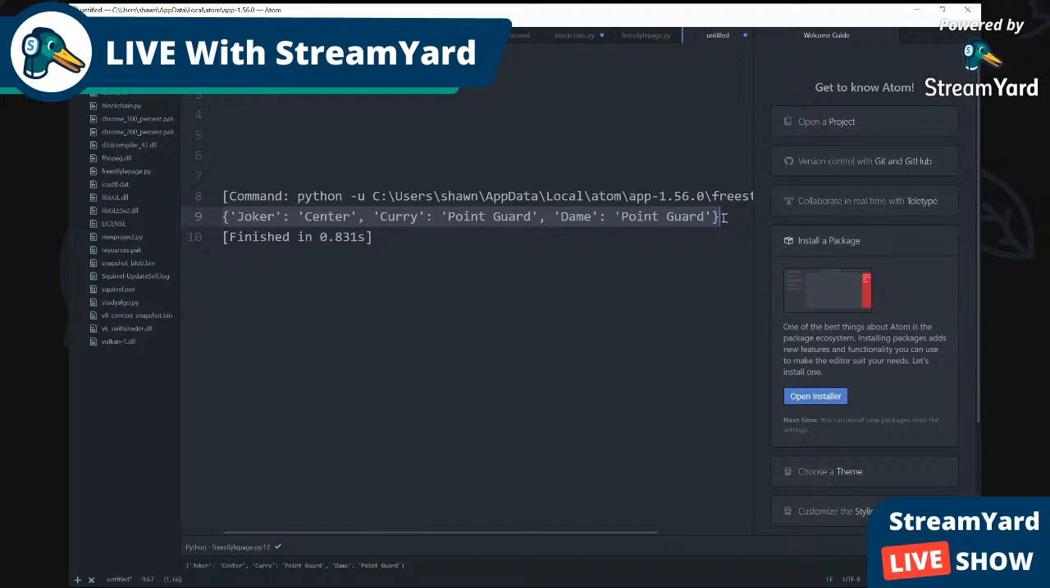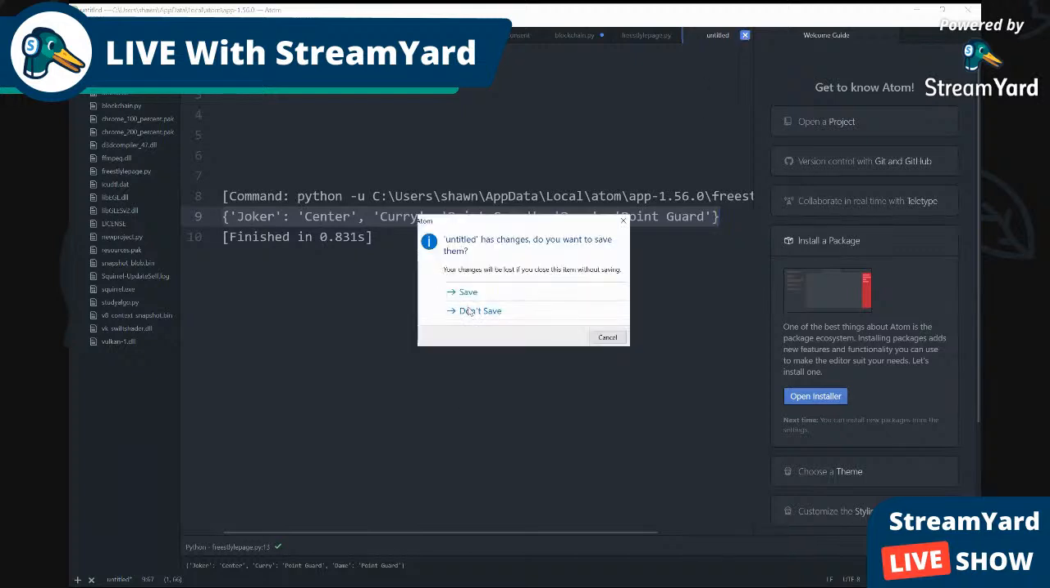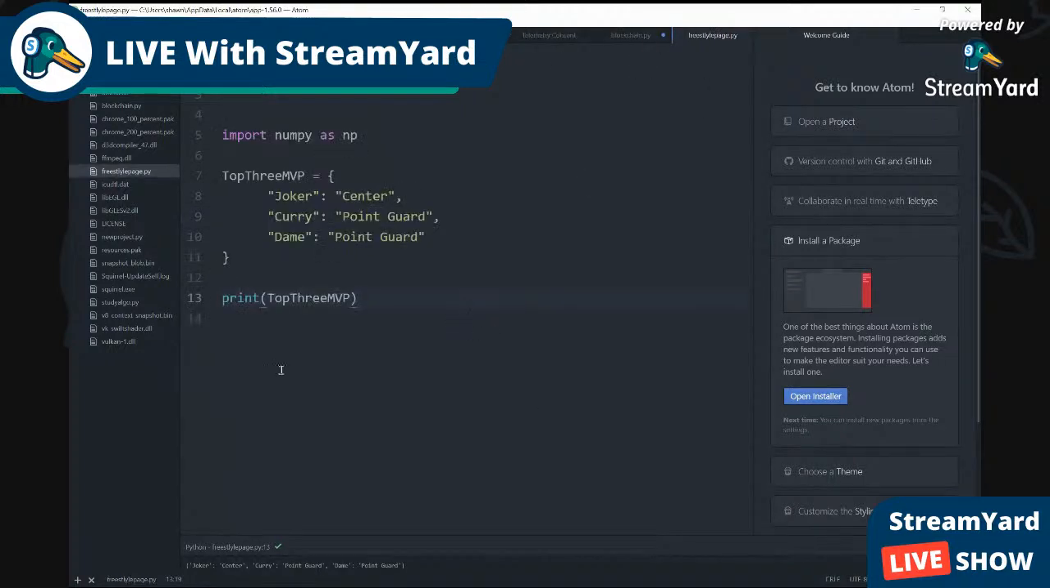Now what I want to do is I want this to be neat. I want Joker, center, Curry, point guard, and Dame, point guard, in a row. And I want to also put numbers on there, in a row: Joker number 1, Curry number 2, Dame number 3. So how are we going to do that? We've got to create a nesting loop for that.